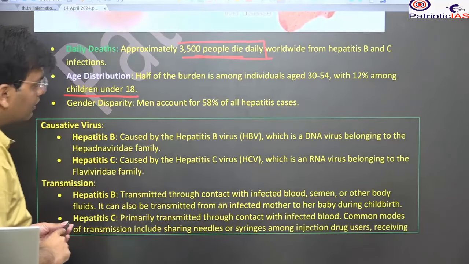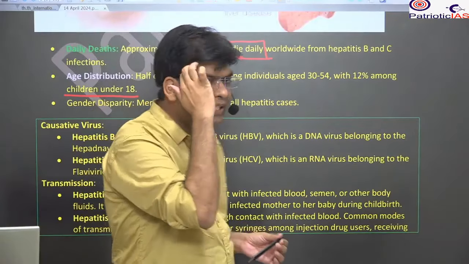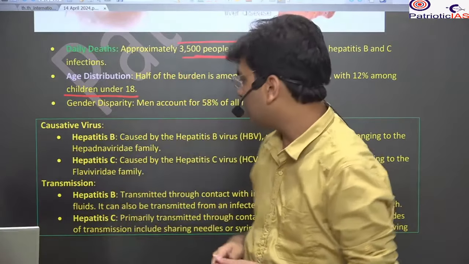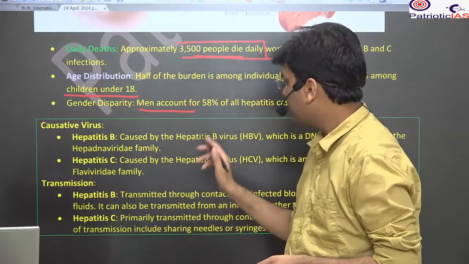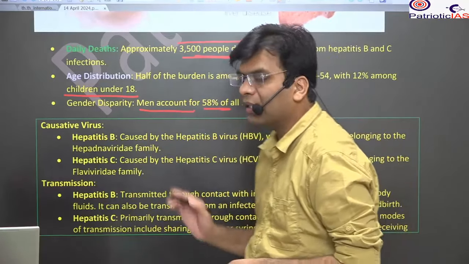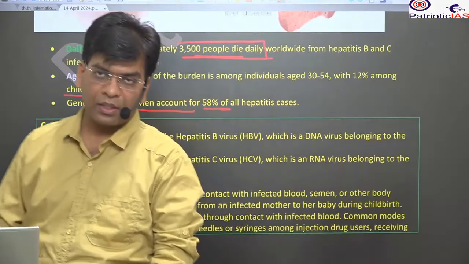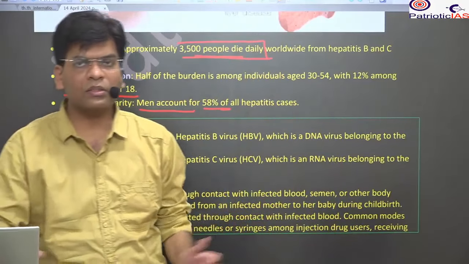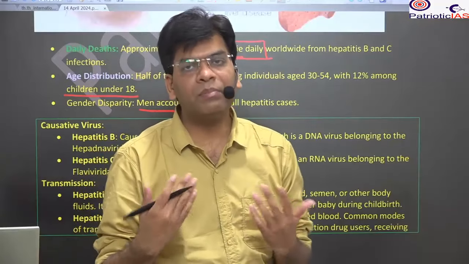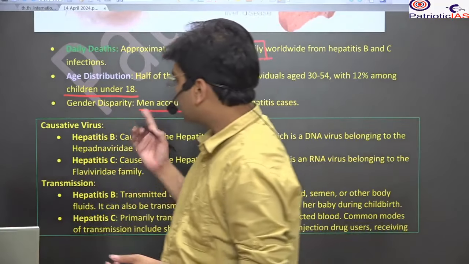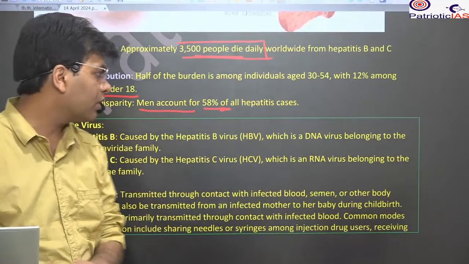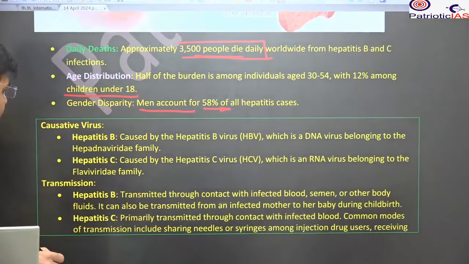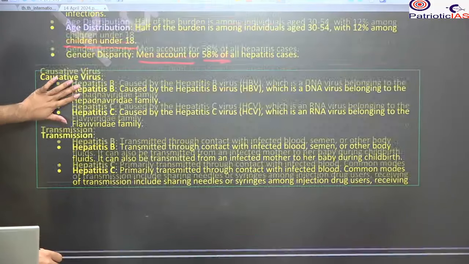So this is another sensitive area, and mostly it is impacting the male. Here, for the first time, we are seeing that the male members are impacted more as compared to the female. Otherwise, mostly what we were seeing, like a disease such as anemia or other such cases, is that the females get infected more as compared to the male.